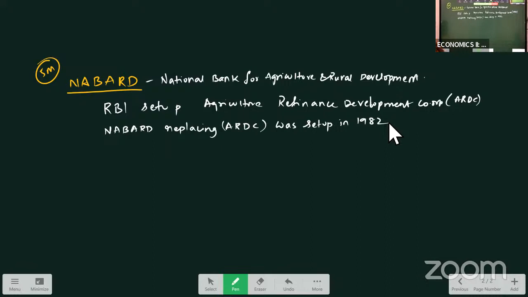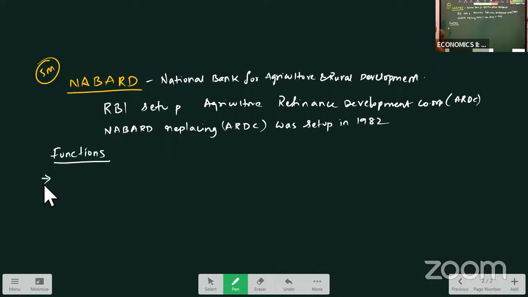What is the work of the NABARD? It will refinance the credit to the banks in the rural areas. Means in rural areas, whatever the banks are operating, for them, complete finance and guidelines, rules, regulations are provided by NABARD. Earlier, this was done by Agriculture Refinance Development Corporation, especially for development of rural areas and finance facilities to the farmers. So now, let us see the functions of NABARD.